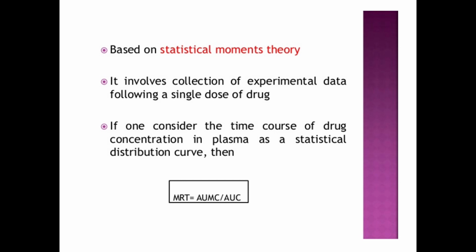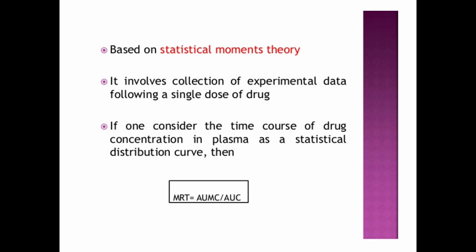If we consider the time course of drug concentrations in plasma as a statistical distribution curve, then MRT equals AUMC divided by AUC, where MRT is the mean residence time, which is equal to the area under the first moment curve divided by the area under the zero moment curve. The area under the first moment curve can be obtained from the plot of the product of plasma drug concentration and time versus time from 0 to infinity, and AUC, the area under the curve, is obtained from the plot of plasma drug concentration versus time from 0 to infinity.